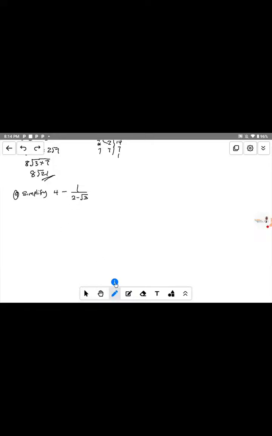Let's write the solution. Let me write the expression out: 4 minus 1 over 2 minus root 3. The first thing to take note of is that the first part here is not a fraction, while this part is a fraction. What you have to do is to make this part a fraction by introducing over 1 to it. Are we following?